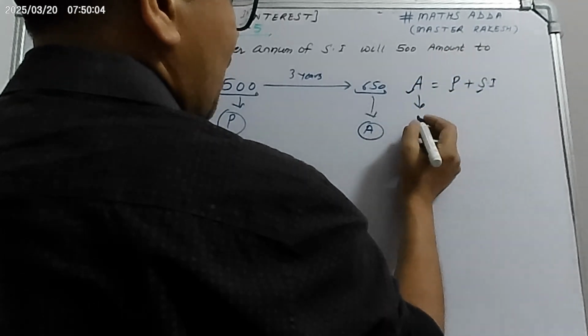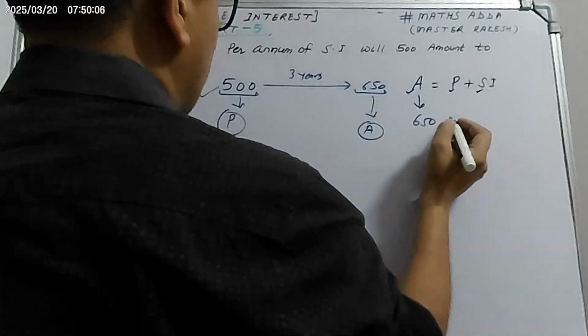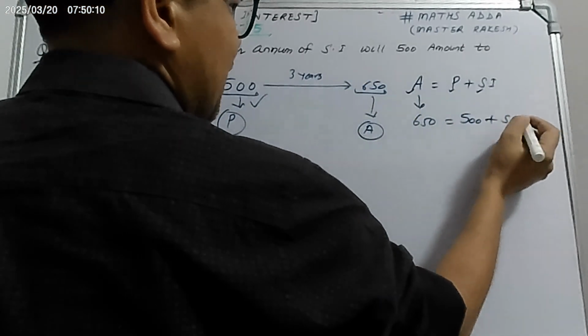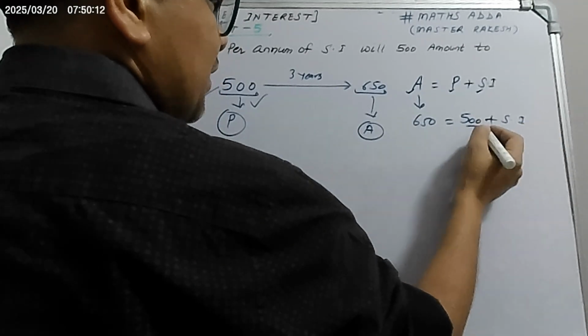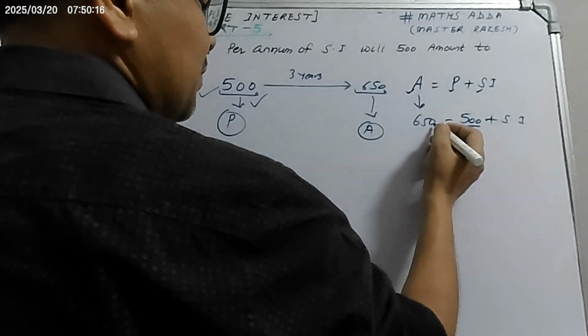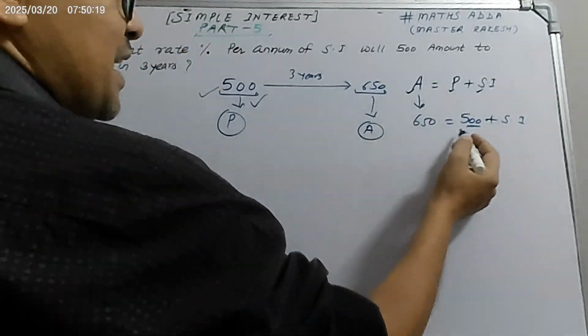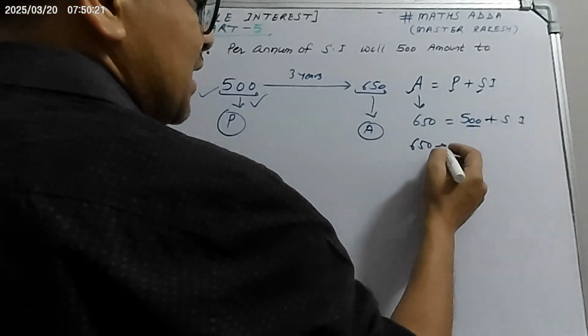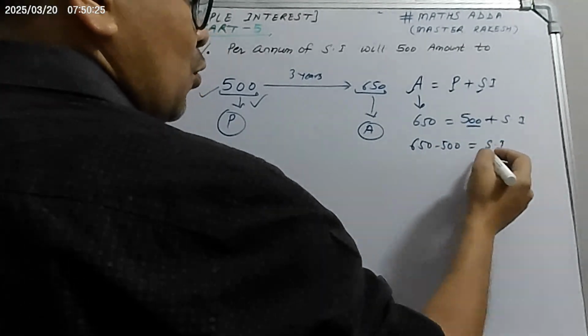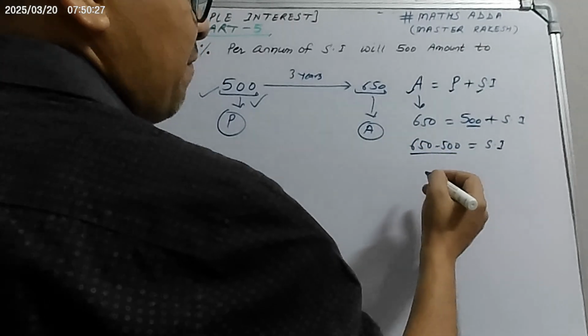So what is the amount? Amount is 650. Principal is 500 plus SI. This 500 is on the positive side. When it is transposed to the left hand side, it becomes 650 minus 500. So 650 minus 500 is 150.